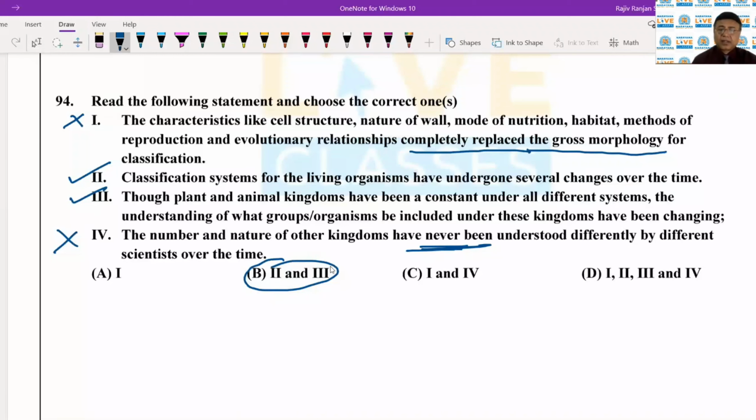So 6-kingdom classification, that was given by Carl Woese in 1990, divides Kingdom Monera into 2 kingdoms, archaebacteria and eubacteria.